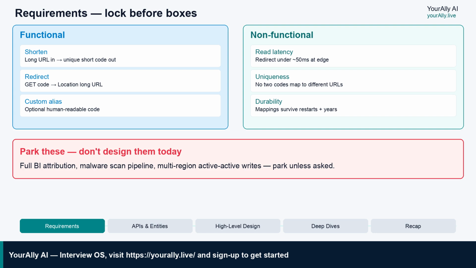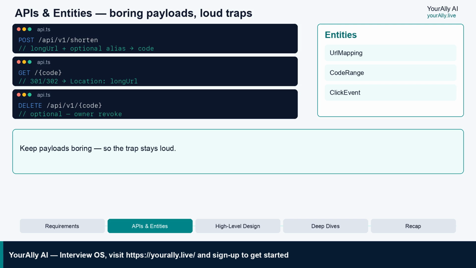Next, APIs and the trap that fails seniors. APIs and entities. Keep payloads boring so the trap stays loud. POST /api/v1/shorten. Body: long URL, optional alias, optional TTL days. Response: code and short URL. GET /code returns 301 or 302 with Location set to the long URL. Prefer 301 when mappings are immutable. CDN friendly. Delete is optional scope.